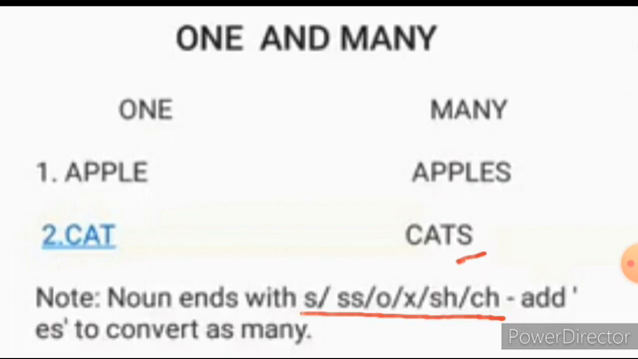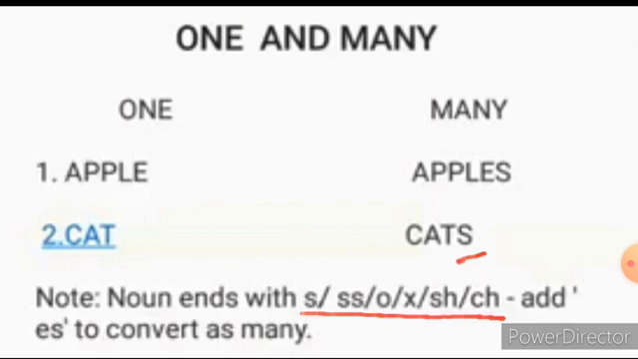Here we add the letter S to make it into many. Now look at the next one, cat, C-A-T. Only one cat is there. Whereas on this side, for the many, that is more than one cat, how should you say it? Cats.